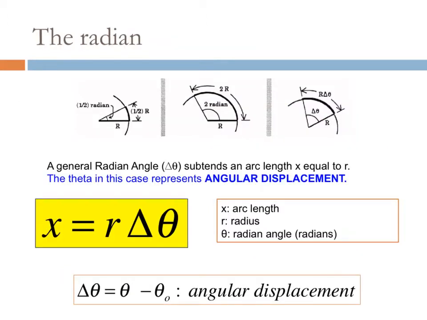Now, if you know your angular displacement, delta theta, and you know the radius of your circle, then you can calculate x, which is your tangential displacement. What that means is you can use it to calculate this outer portion of your circle, this distance traveled. So you can think of a full rotation on a bike. If you were to cut that circle open and lay it out flat, then the distance would be from here to, let's say, about here. Now, again, that is x, our distance traveled in the x direction, or in this case, tangential displacement.